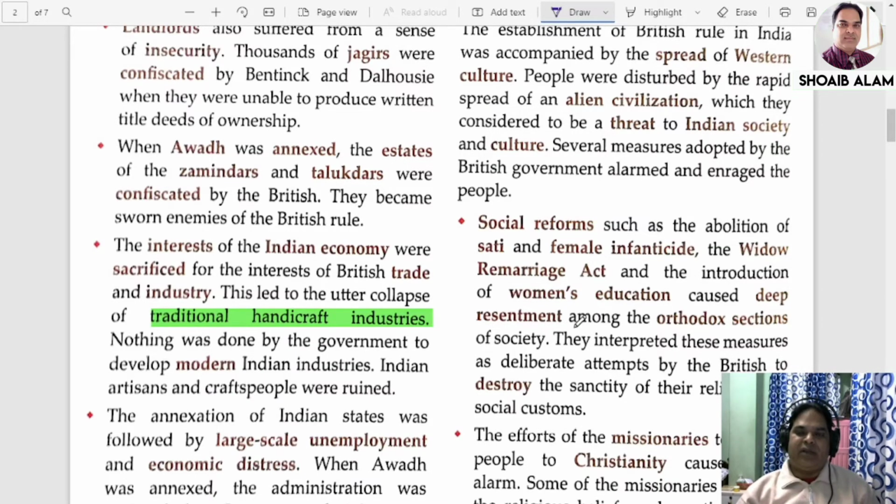Female infanticide meant small female babies were killed early. Once a woman became a widow, she could not remarry. The British tried to do some justice with these acts, but this was not at all digested by the orthodox section of the society.